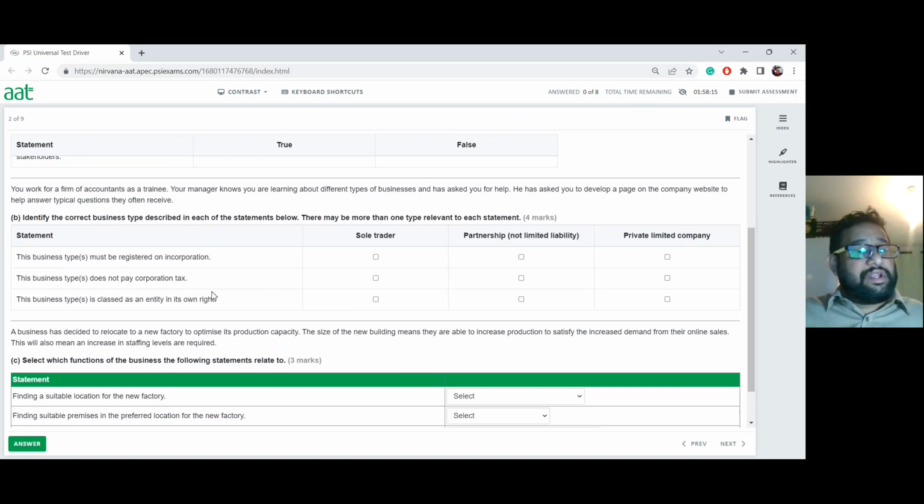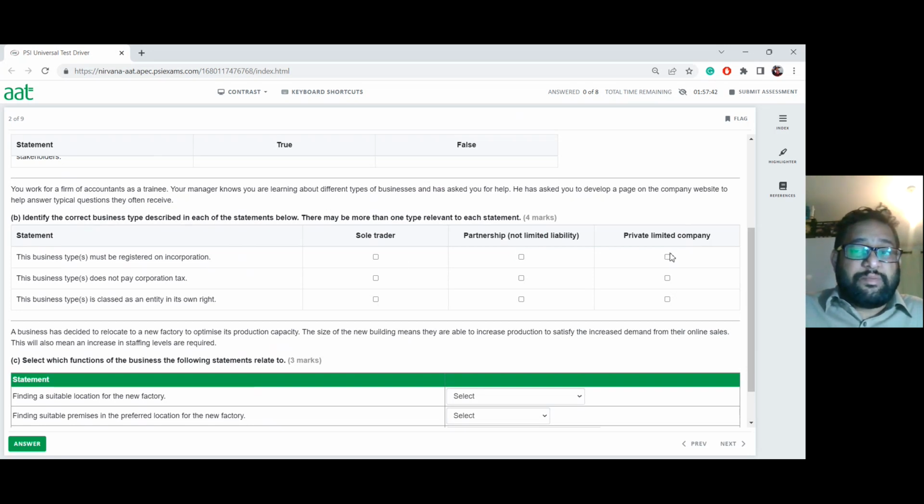Now the next part is about identifying the correct business type described in each of the statements below. There may be more than one type relevant for each statement. Let's have a look at the first one: business types that must be registered on incorporation. Sole trader and partnership don't have to be registered on incorporation. You don't have to worry about that.